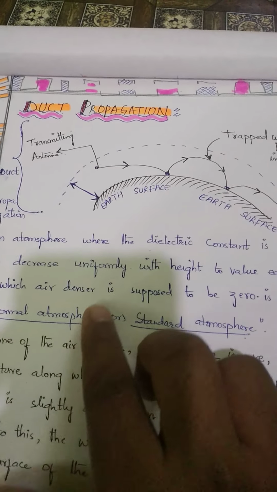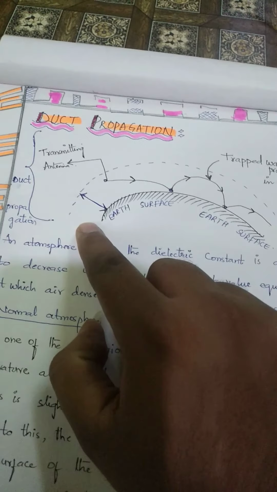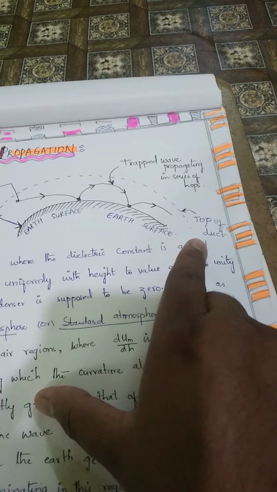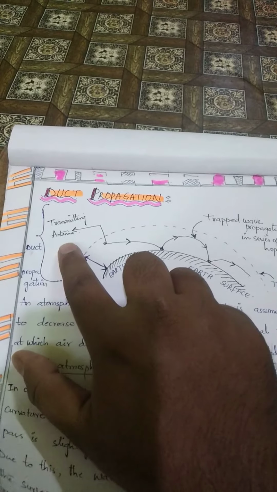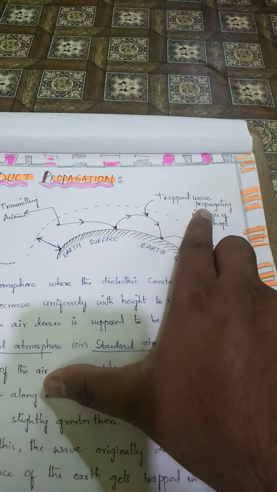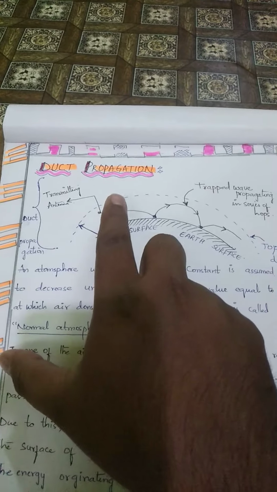In this, we are going to see the earth surface. We are considering one earth surface. After that, we'll be having one sphere on top of the duct. Then we'll be having one transmitting antenna. Then we'll be having the trapped wave propagating in a series of hops. So what is the meaning of this duct propagation?